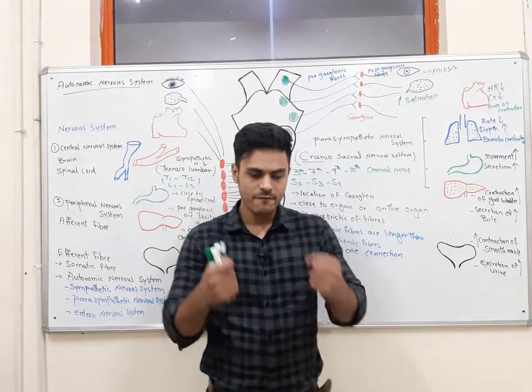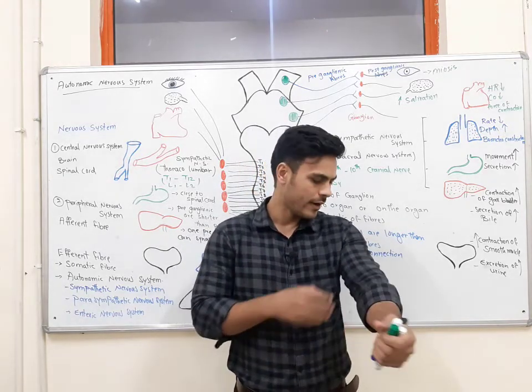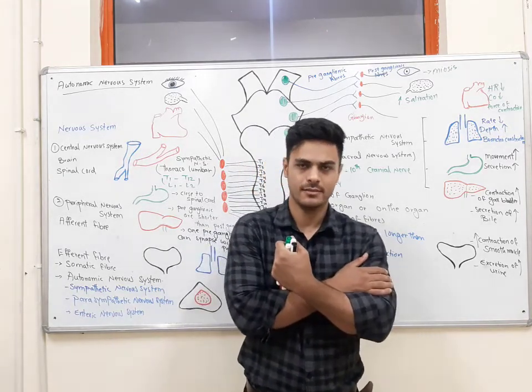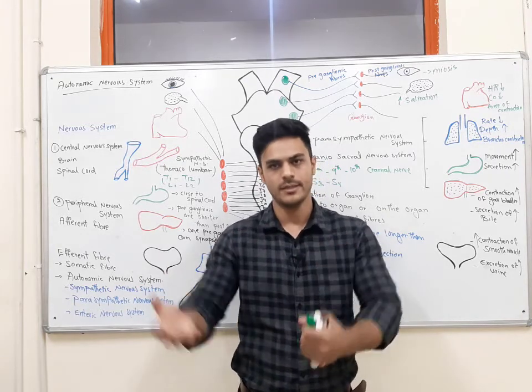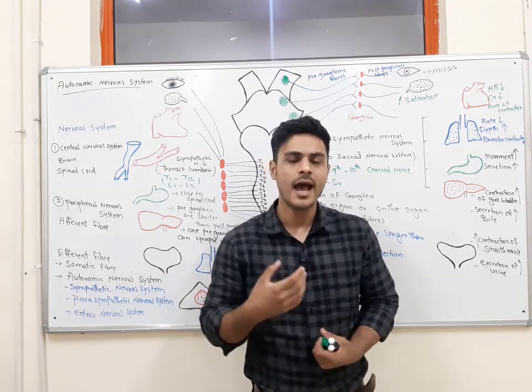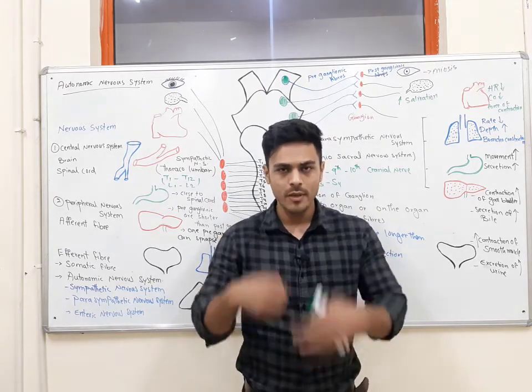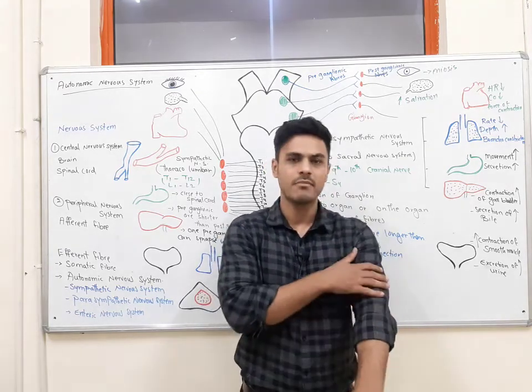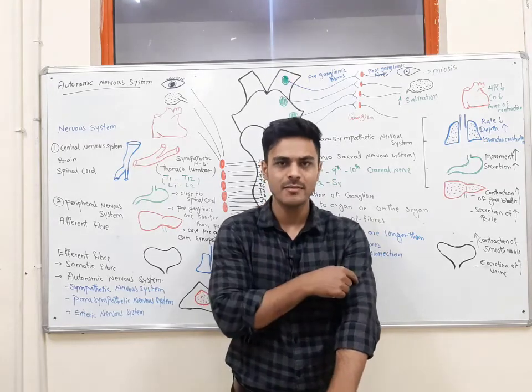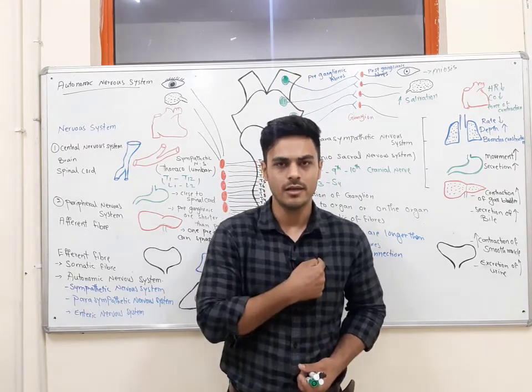See, when I'm fighting, I need more energy in my muscles to fight with others. Or when I am in flight, I need more energy, more oxygen, more blood circulation to my muscles, especially to the skeletal muscle as well as to the cardiac muscles.